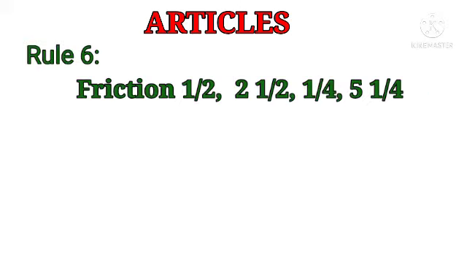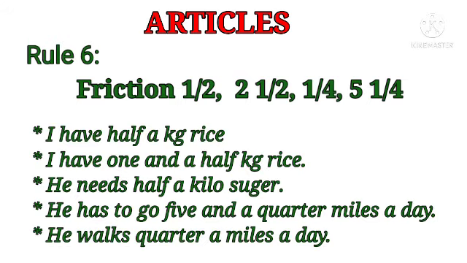Okay. Next, rule number 6, fraction. Half, two and a half, quarter, five and a quarter. See, if your number is full like 5, 6, 7, 2, 3, 4, so no need to write articles before or after it. Okay. But if your number is half or quarter, you have to write article after or before it. Okay, see the example.